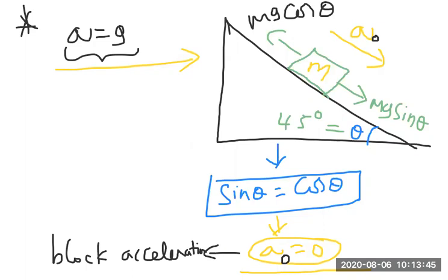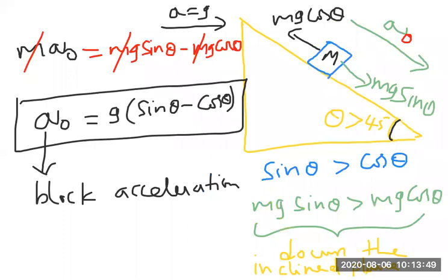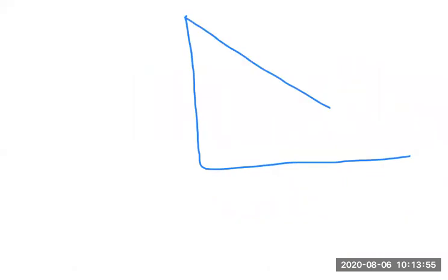Here we discussed when theta is equal to 45. Now we also discussed theta greater than 45. Our next condition is theta less than 45 degrees.